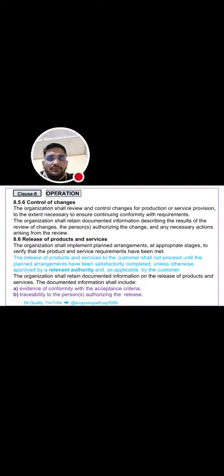Next is release of products and services. The organization shall implement planned arrangements at appropriate stages to verify that the product and service requirements have been met. The release of products and services to the customer shall not proceed until the planned arrangements have been satisfactorily completed, unless otherwise approved by the relevant authority and, as applicable, by the customer. The documented information shall include evidence of conformity with acceptance criteria and traceability to the person authorizing the release.